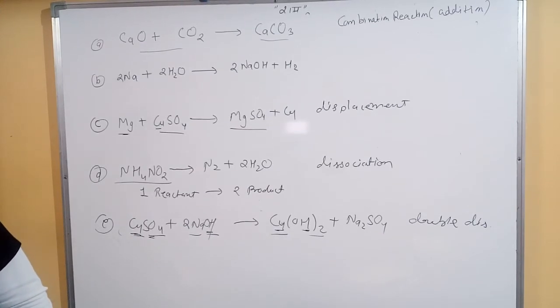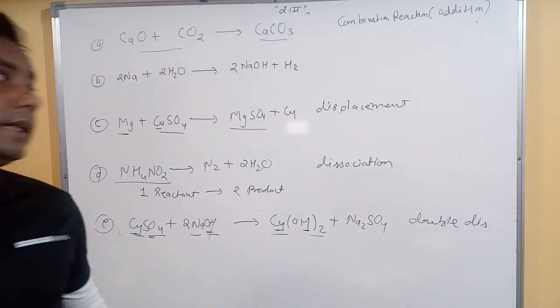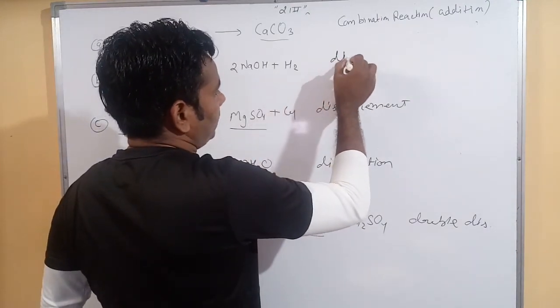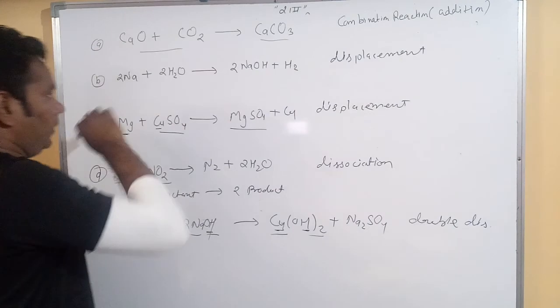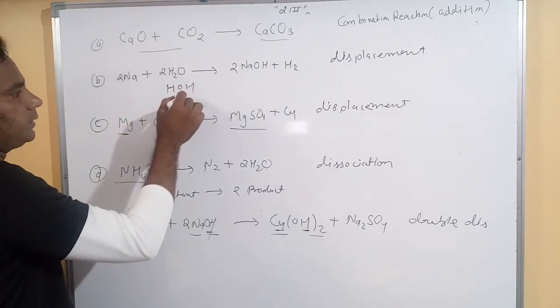I check this question. Question number 20. Okay, 20. Then the second one, okay, it is also called a displacement reaction because here HOH is present.